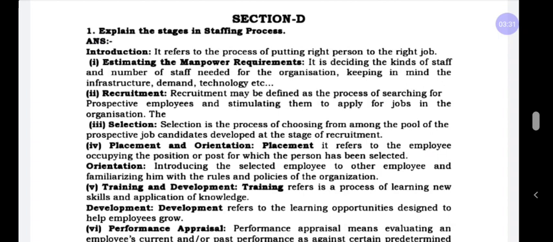In simple terms, estimating the manpower requirement is nothing but deciding the kinds of staff and the number of staff needed for the organization. Suppose, in the production department they have 2 vacancies, and in the sales department 3 vacancies. They have to keep it in mind. Kinds of staff are production and sales, and the number of staff required is totally 5. That is called estimating the manpower requirement.